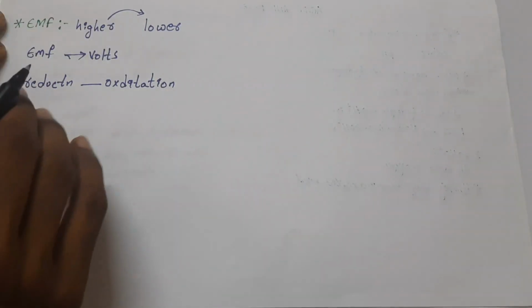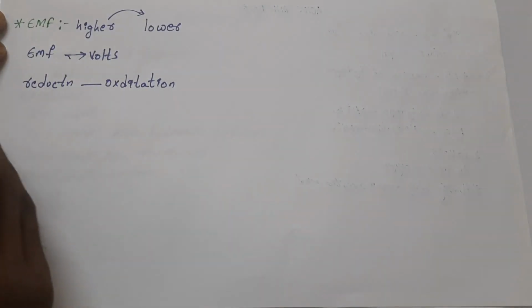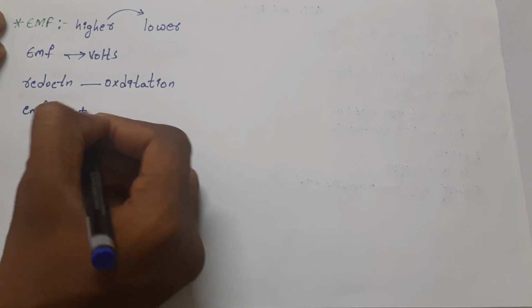That is, the EMF of a cell is the difference between the reduction potential of the reduction half cell and the oxidation potential of the oxidation half cell. Hence if the EMF of a cell is positive, it generates electricity.